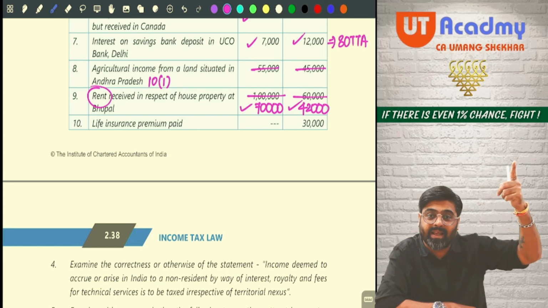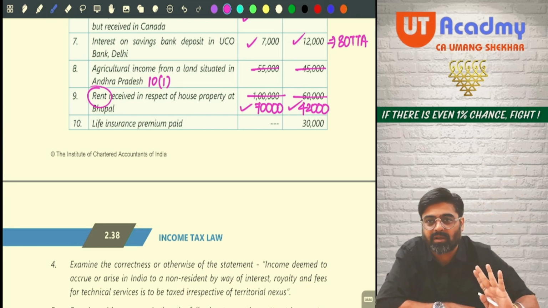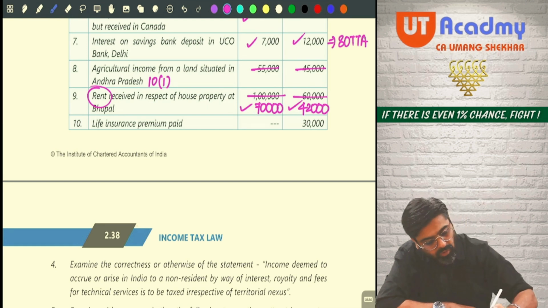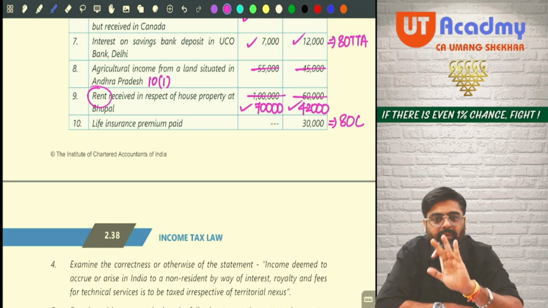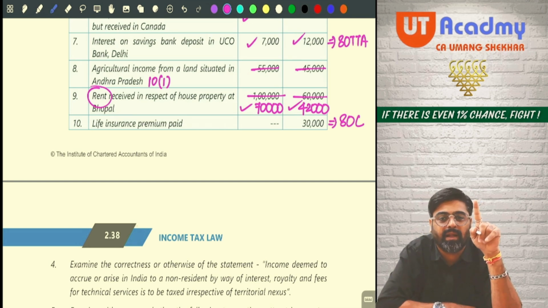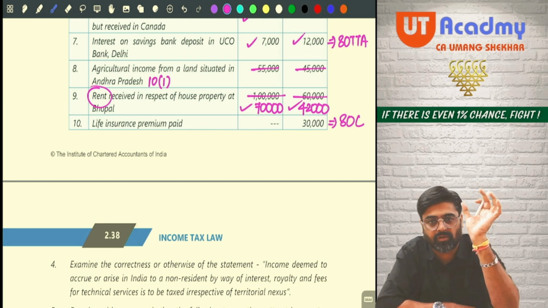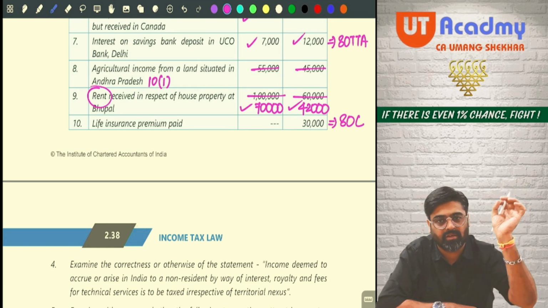Under 80TTA, you will get the deduction for interest on savings deposit account. Yes. So for this, we'll take 80TTA deduction. Now very easy. What we are supposed to do? We are supposed to make a table, particulars. Then in that we'll write Ramesh and we'll write the status there only, non-resident. And in another column, Suresh, we'll write the status ROR only.